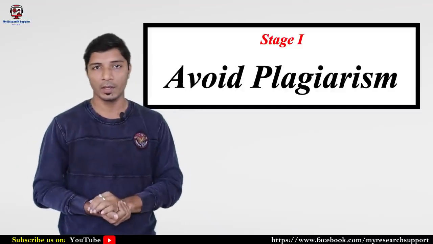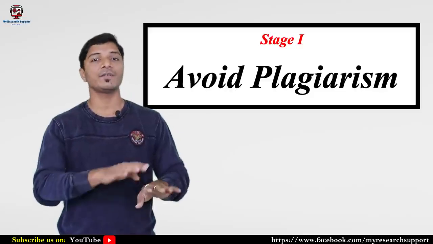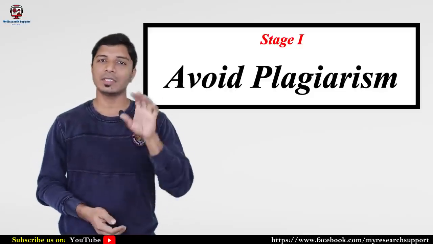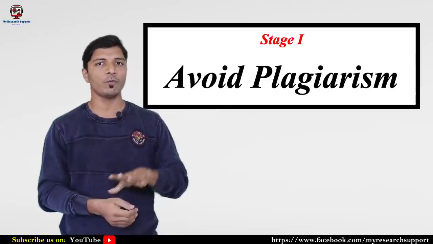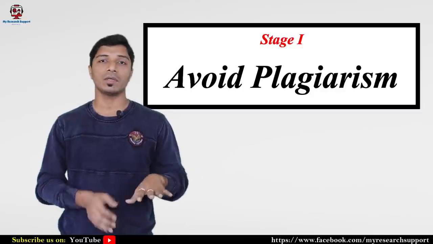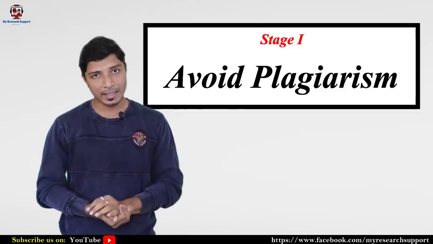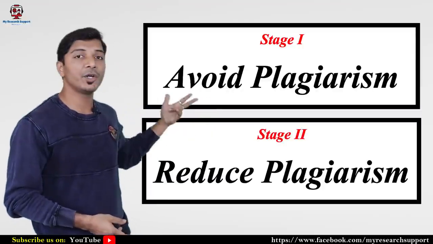After writing the document, for example a research article, you have to check the plagiarism or similarity index. If you find that even though you have followed all these steps your document still shows a similarity index, then yes, you have to move towards the second stage, which is reduce plagiarism.